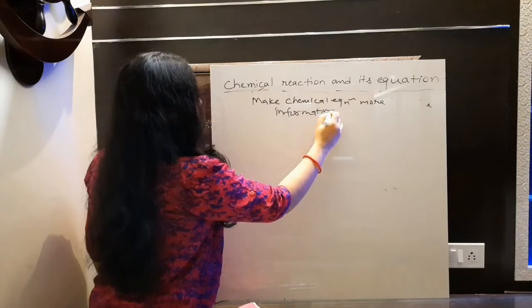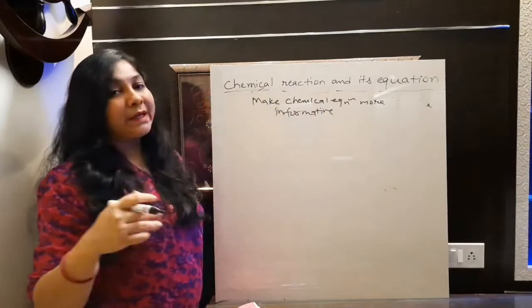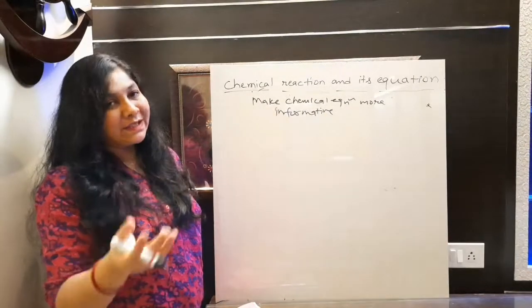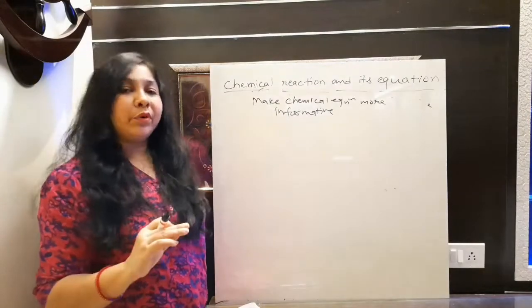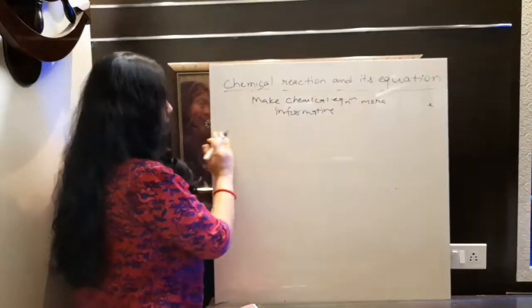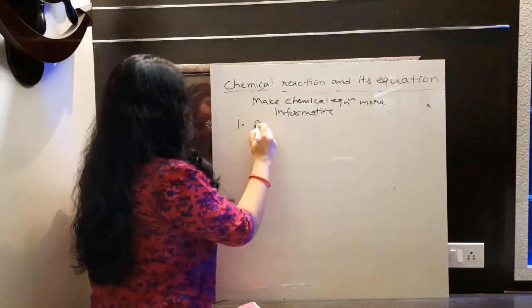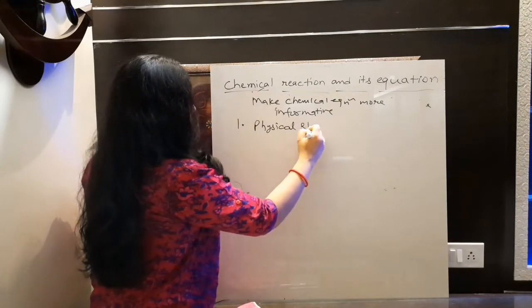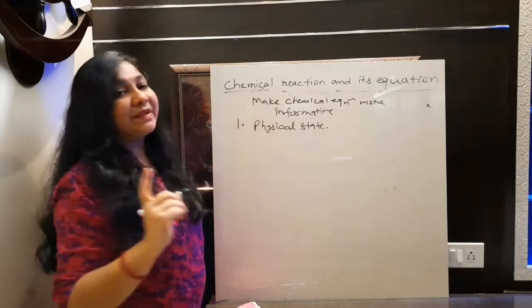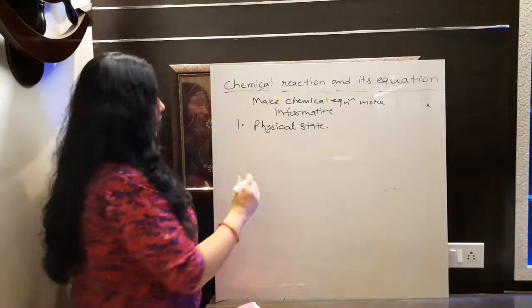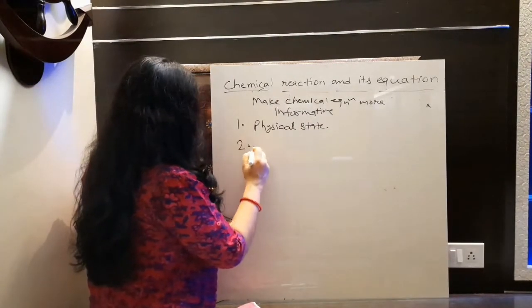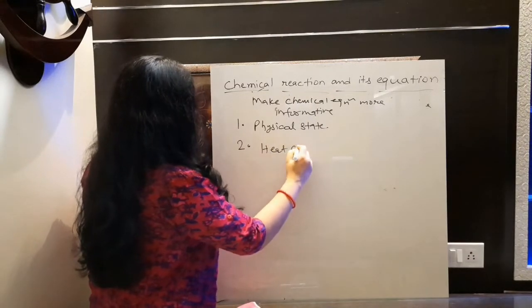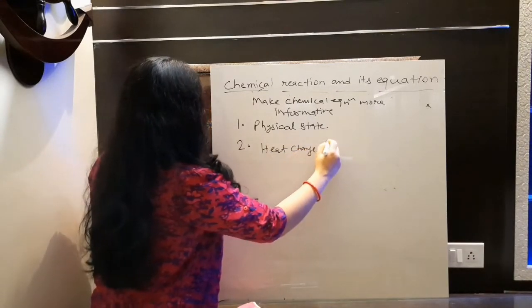This is informative here, but still if you want to make it more informative, then what steps can we take here? Fine, that I am going to discuss here. At first I am writing all the steps. First is physical state. We will discuss it later. I am just writing all the points here first. Second is heat change.